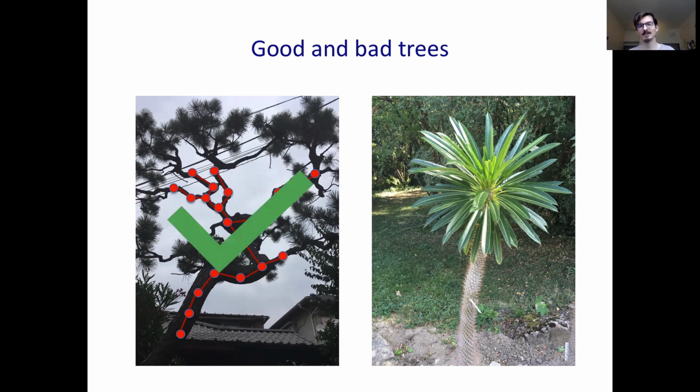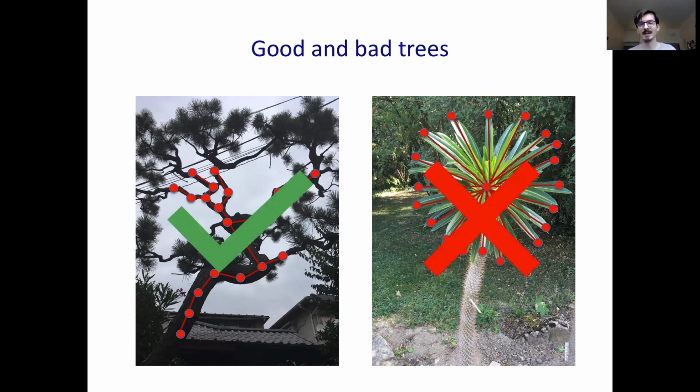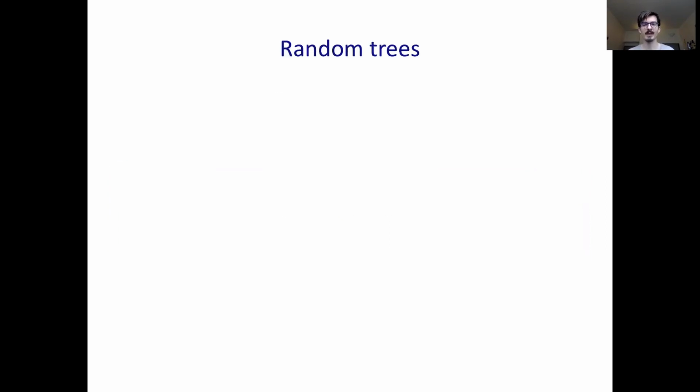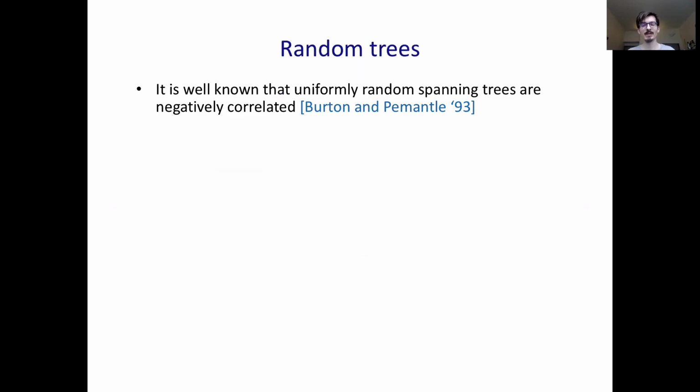The tree on the right is not so good. It looks like a star, but I'm not so sure the thing on the right is even a tree. So this suggests the question, what about random trees for some definition of random? It's well known that uniformly random spanning trees are negatively correlated, and so obey these concentration properties.